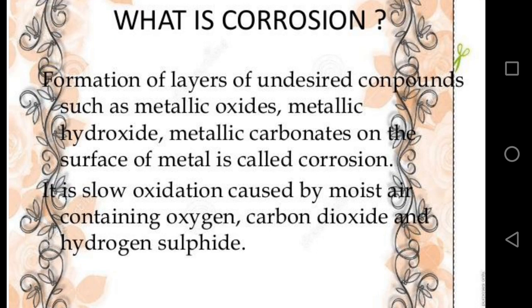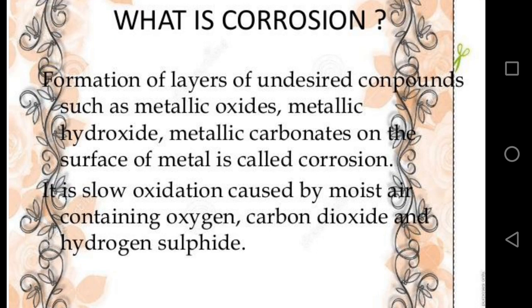So we define corrosion as the slow eating up of metal surface in presence of air, water or acid due to the formation of metal compounds such as metallic oxides, metallic hydroxide, metal carbonates on the surface of metal is called corrosion.